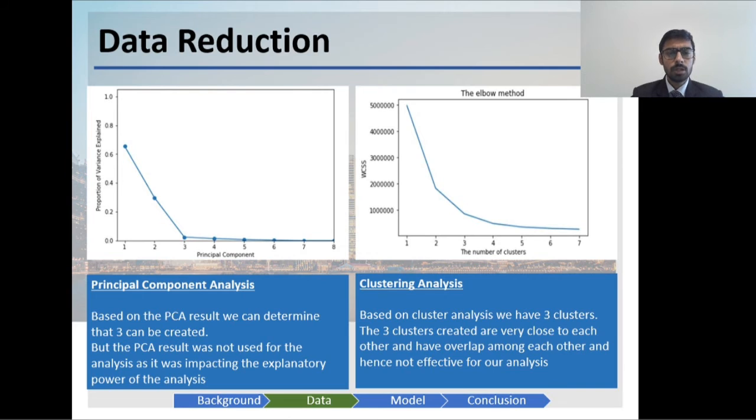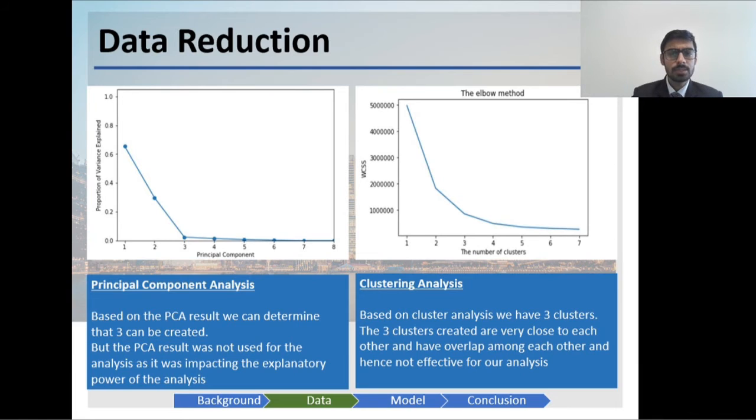It was done on our dataset, and the results of PCA suggested three different principal components that should be created. But the PCA result was not used, as bringing down variables from 20 to 3 would have killed the explanatory power of our analysis or of our model. So we did not use PCA.